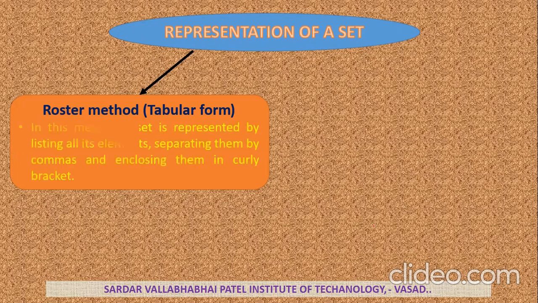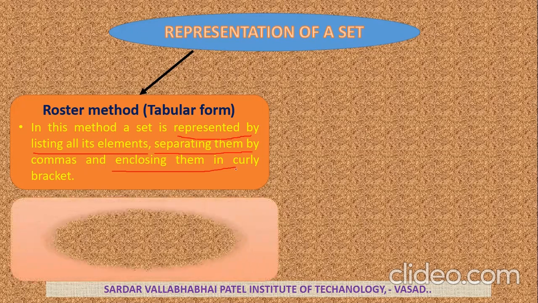In this method, a set is represented by listing all its elements, separating them by commas and enclosing them in curly brackets.